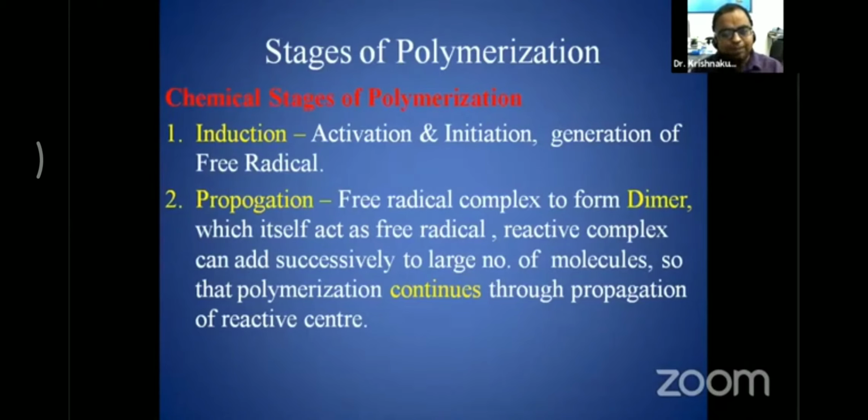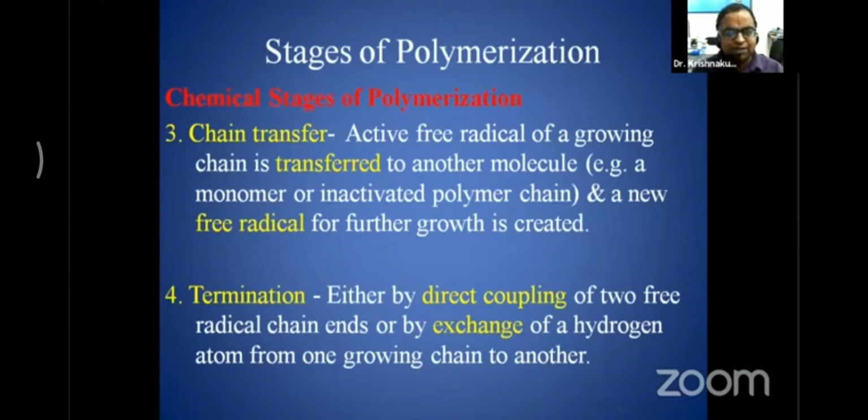That reactive complex successively adds a large number of molecules so that the polymerization continues through the propagation of the reactive center. So whenever the small monomers add, they add by making a free radical, and through propagation the polymerization process continues. In the third step, chain transfer, the active free radical of a growing chain is transferred to another molecule, for example a monomer or an inactivated polymer chain, and a new free radical for further growth is created. That is called chain transfer.